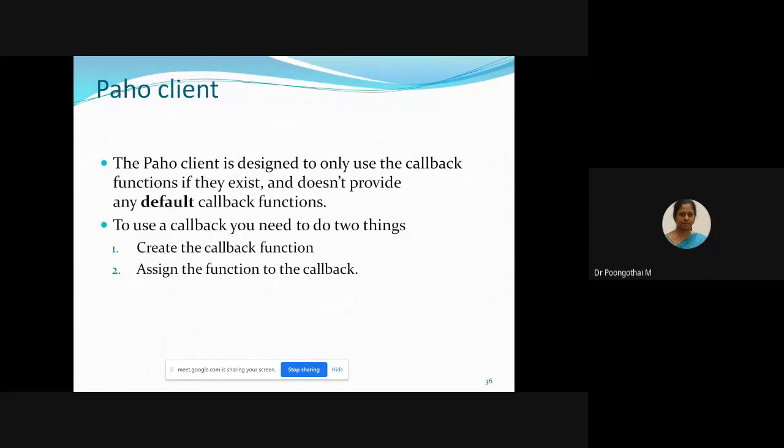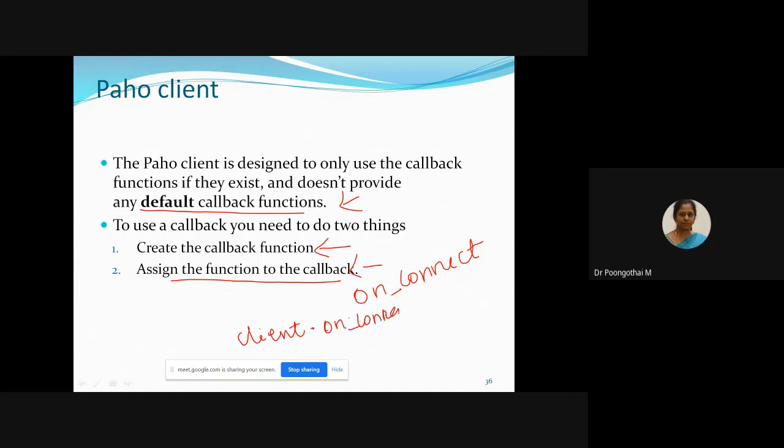This slide is very important. Actually, this is designed to only use callback functions if they exist and does not provide any default callback function. It's already told. So to use a callback, you need to do two things. First, create a callback function and assign the function to the callback. For example, if your callback function name is on_connect, this is a user defined function. In the Paho client, you have to give client.on_connect is equal to on_connect.